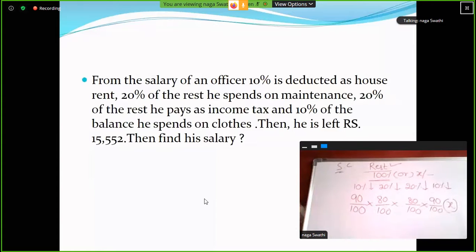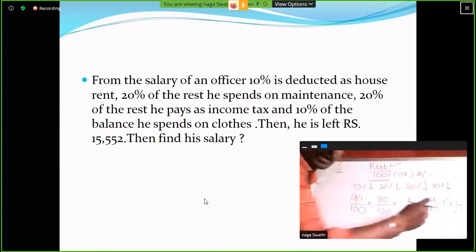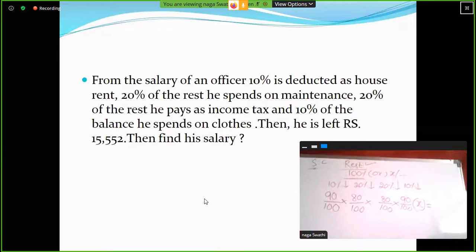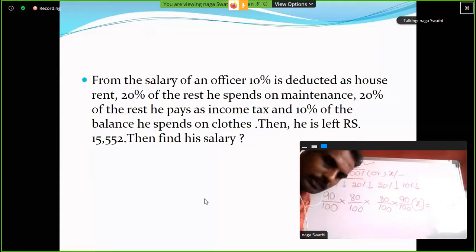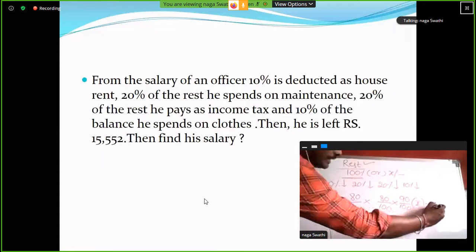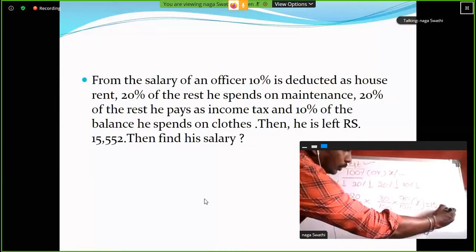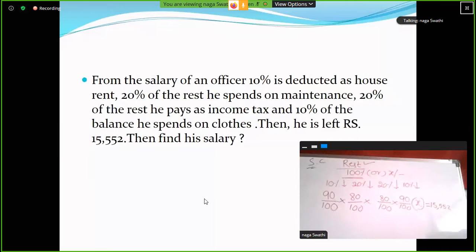So what is the remaining amount, ma? What is the remaining amount? 15,552 rupees. This is the procedure, ma. So this is one and only one step, a shortcut, an easy one. Okay, a simple one.